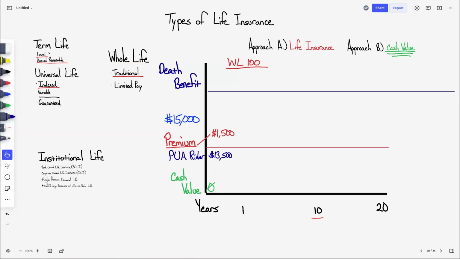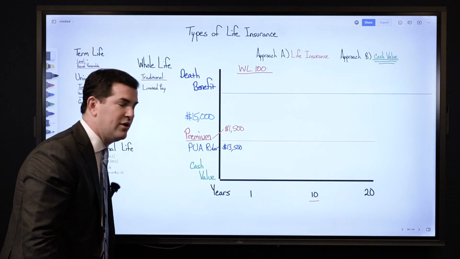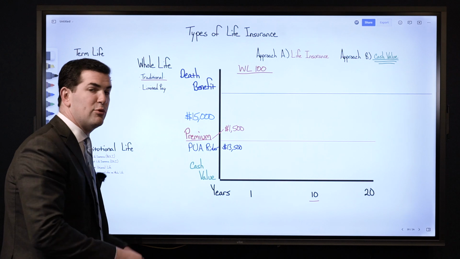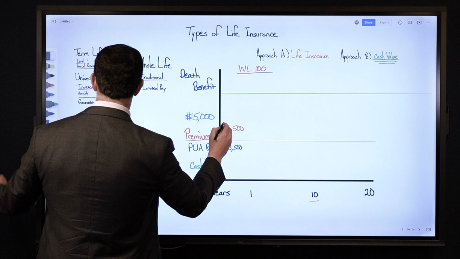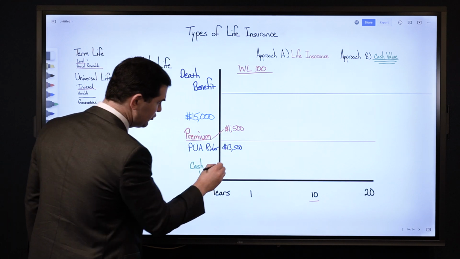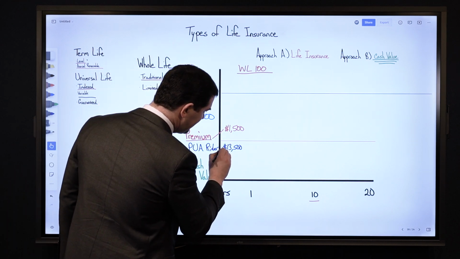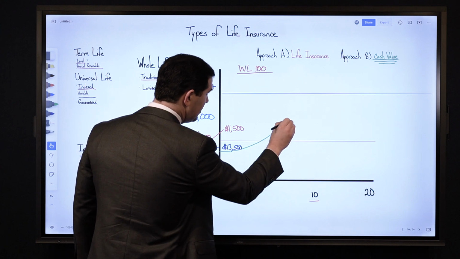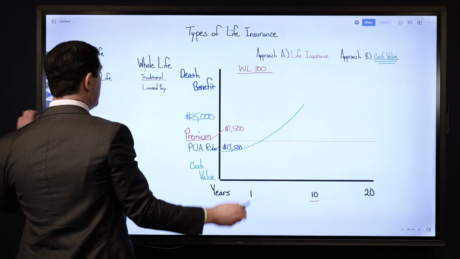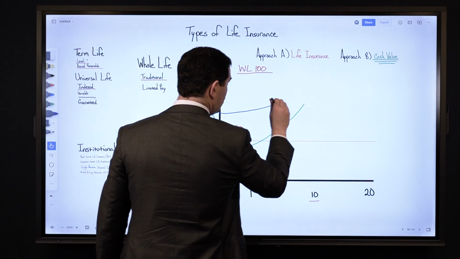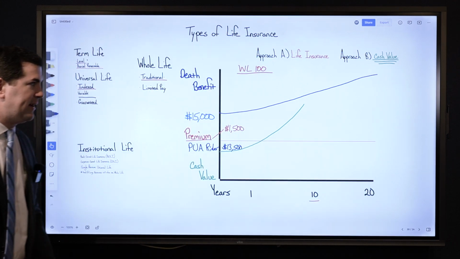The premium, whether it's $15,000 or $1,500, does not build any cash value in the first year. However, the PUA does. So now my first year cash value is going to be somewhere between $13,000 and $13,500. So this approach, where I am maximizing the paid up additions rider, gives me high cash value right out of the gates, and the cash value accelerates. The death benefit will also increase over time with a whole life insurance policy.